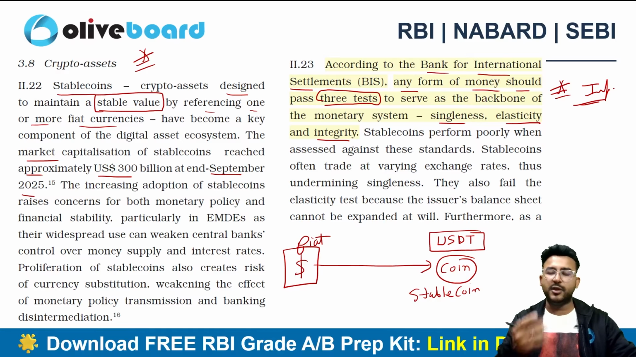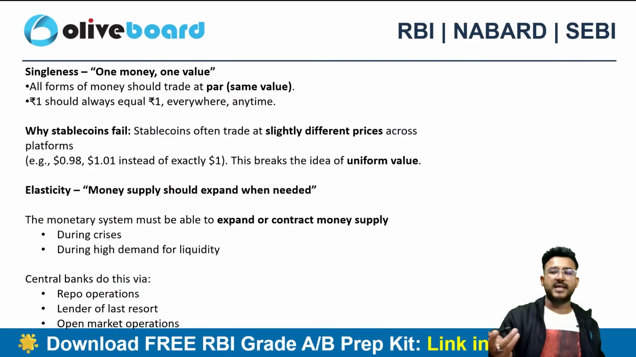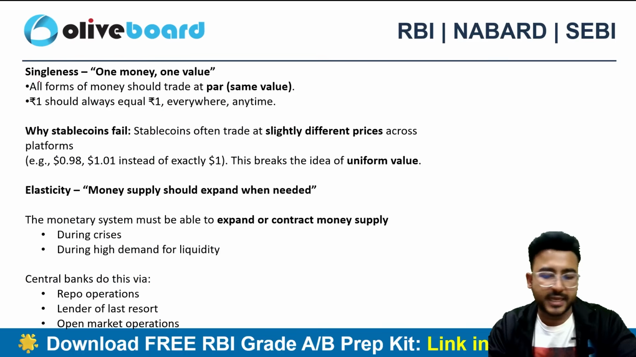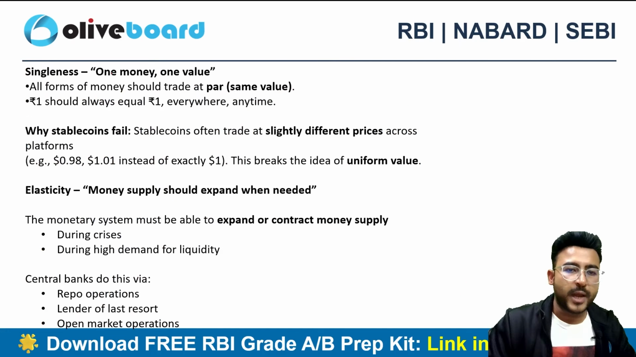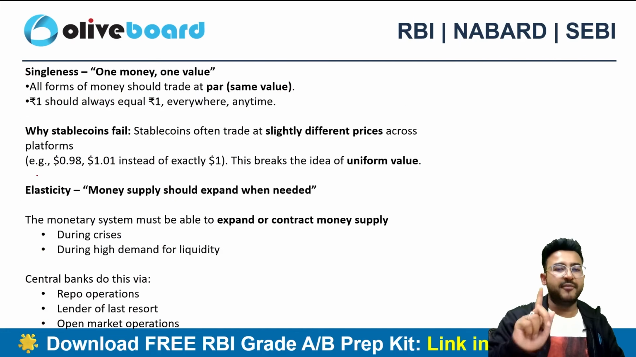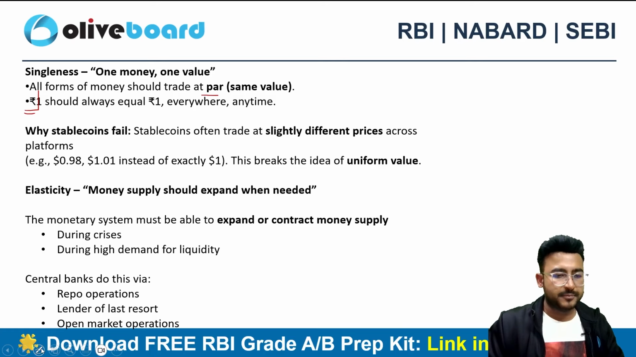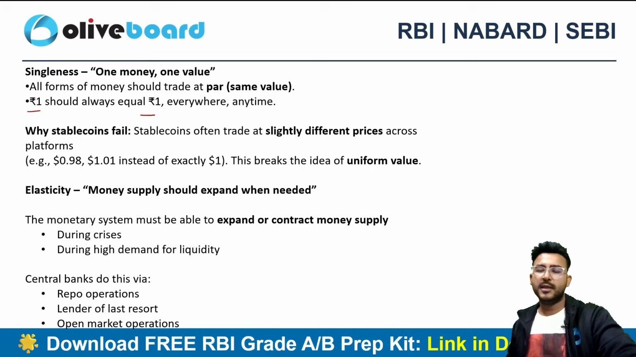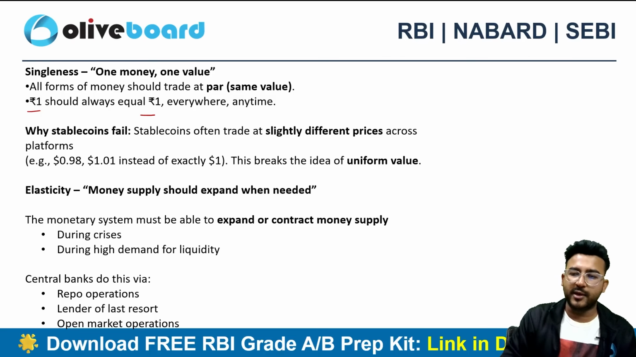It is in recent news everywhere, and countries have started developing rules and regulations, right? Companies have started forming rules and regulations. So if I talk about singleness, the very first feature of money, one money, one value. The money should have the same value, right? All forms of money should be trading at a par value. So say for example, if I talk about 1 rupee, so 1 rupee should always be equal to 1 rupee, doesn't matter. Before 10 years also 1 rupee was 1 rupee only. Today also 1 rupee is equal to 1 rupee only.